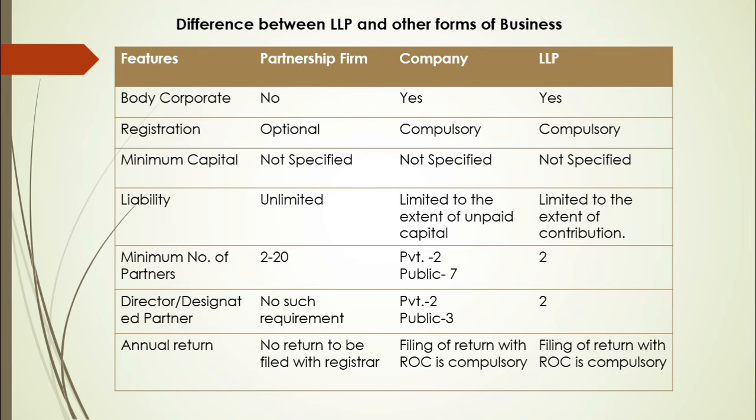But in case of company, a private company, the minimum number of directors required is 2, whereas in case of a public company, the minimum number of directors to run the company is 3. In case of LLP, the minimum number of designated partners required is 2, and one of them should be resident in India. Next is the filing of annual return.